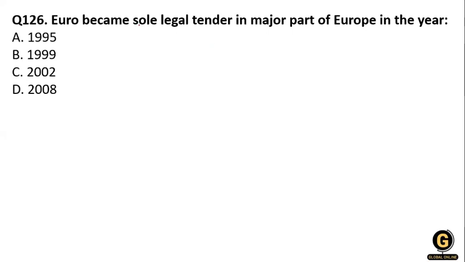The euro became the sole legal tender in a major part of Europe in the year: 1995, 1999, 2002, or 2008? So the euro became the sole legal tender in a major part of Europe. Option A is 1995, but no, it's not 1995.